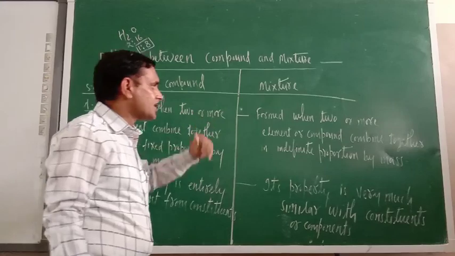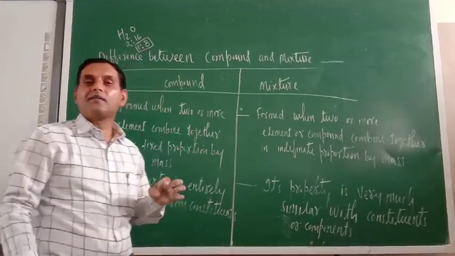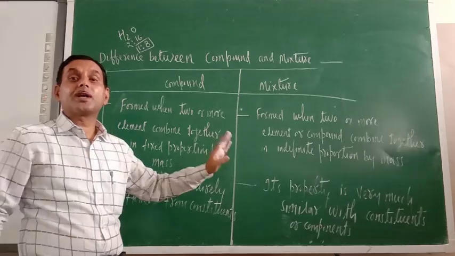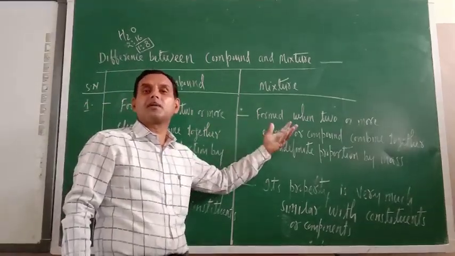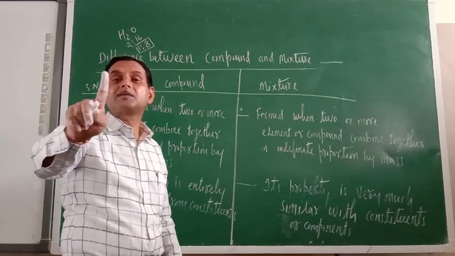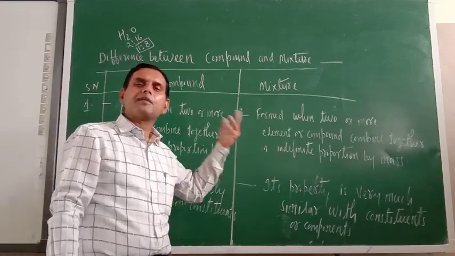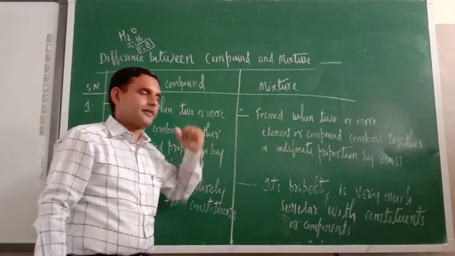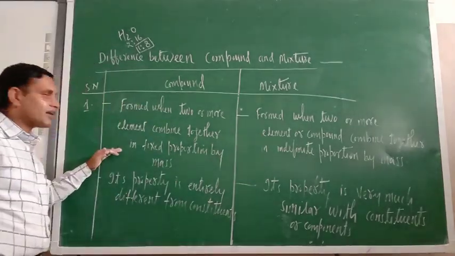What about mixture? Mixture is formed when two or more elements are combined together in indefinite proportion by mass. Here the proportion is not fixed in terms of mass, meaning any proportion you can mix and your mixture will be ready. What is the another difference?